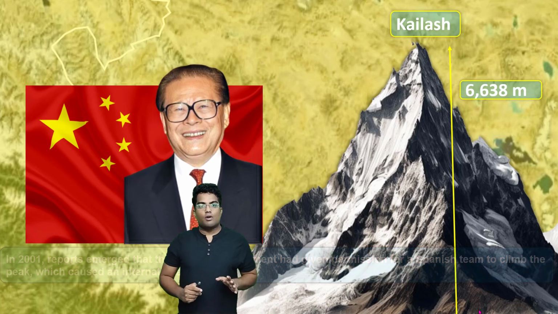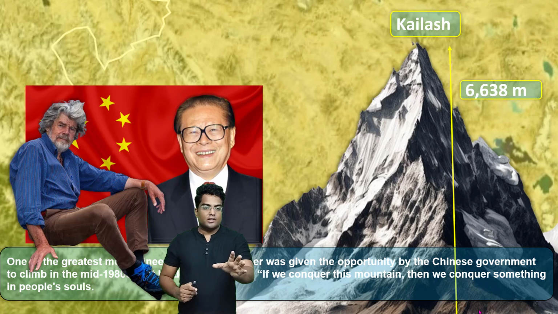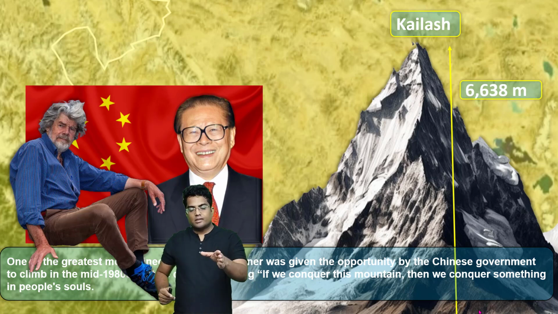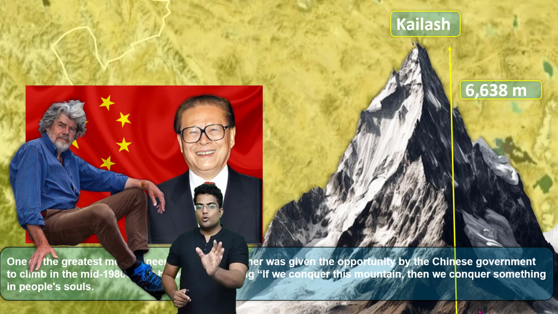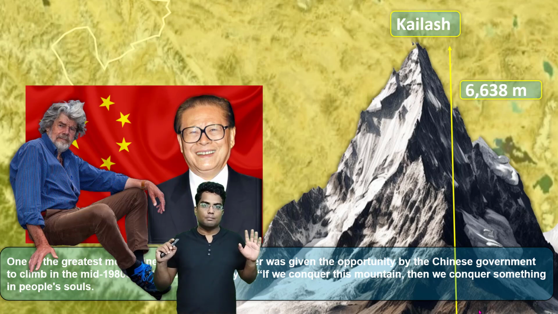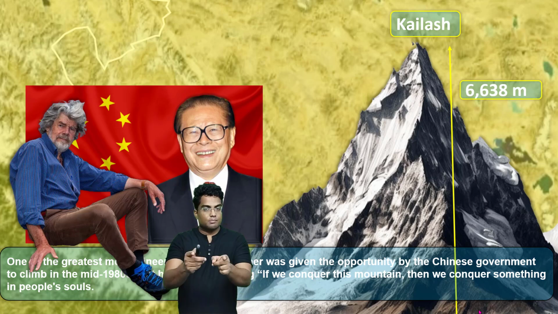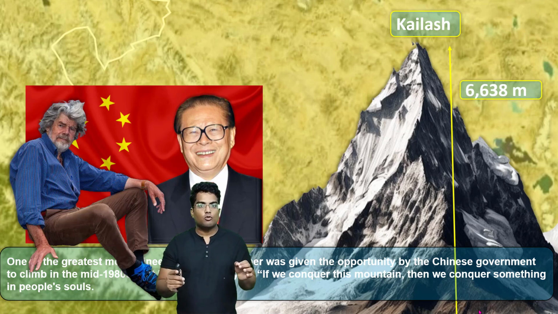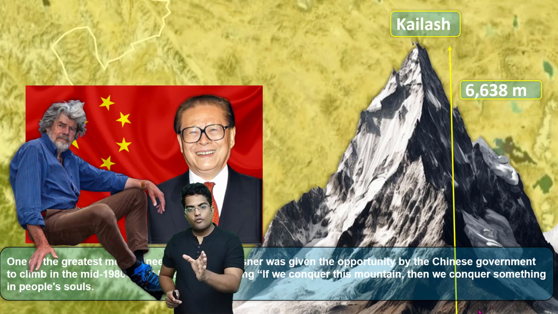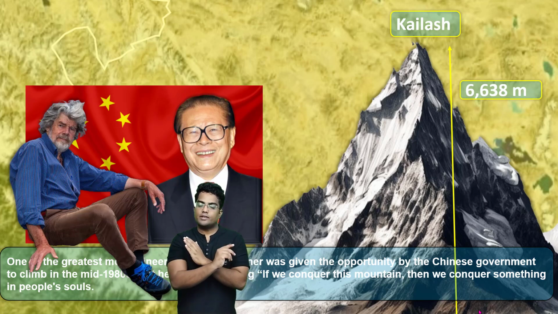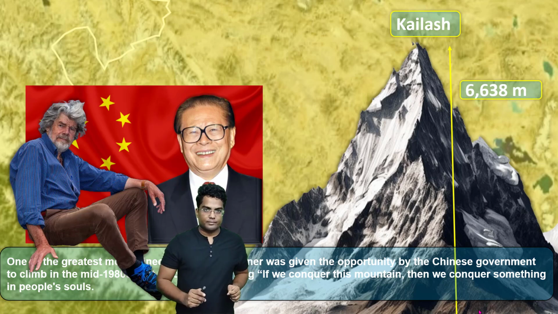One of them was Reinhold Messner. This guy is a very famous mountaineer. He has scaled many mountains. But he straight away told the Chinese government that he's not going to climb this mountain. The reason is very simple. He doesn't want to offend the souls of many Indians, many Tibetans, many Buddhists, because this particular mountain in Kailash Range is one of the most sacred mountains in the entire world. So he didn't want to offend a lot of people, and that is why he straight away said no, he's not going to scale this mountain.